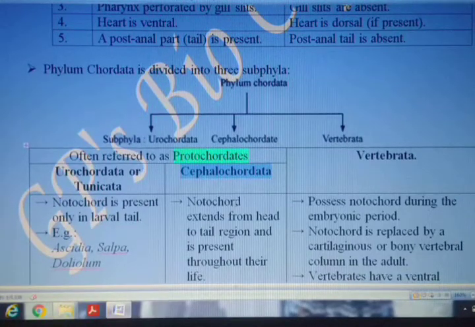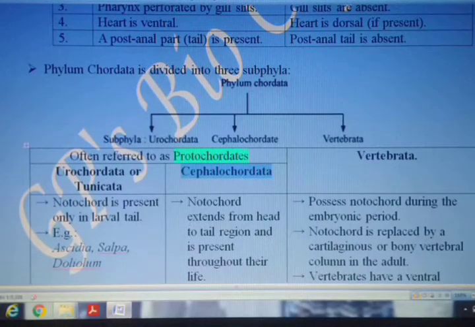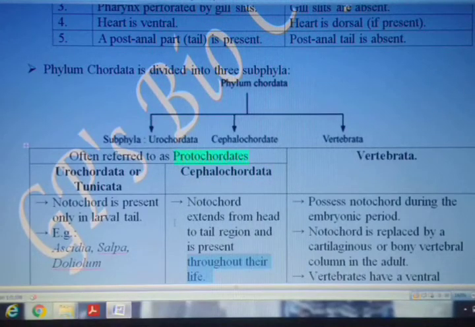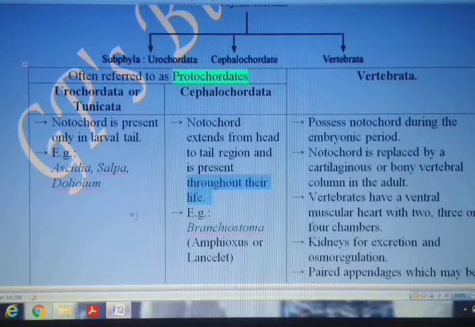Whereas the second one, Cephalochordata, in this the animals have notochord starting from the head to the tail region, meaning the notochord is present throughout the length of their body. And one more thing, it is found throughout their life. It is not only during the larval stage or only the adult stage, but the notochord is found in the members of Cephalochordata throughout their life. And the example included here is Branchiostoma, which is commonly called Amphioxus or lancelet.